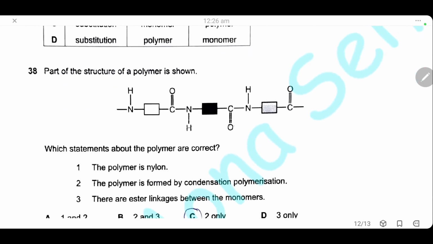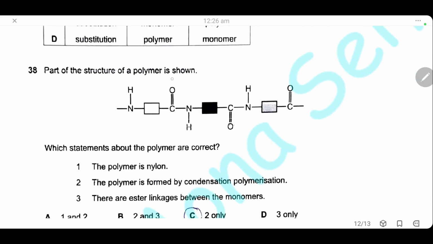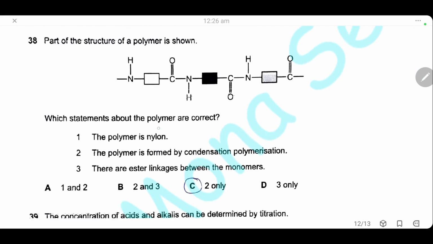Question 38. Part of the structure of a polymer is shown. Which statement about the polymer are correct? Here we have 2 different monomers. Each one has 2 different function group, carboxylic group from the first end and amino group from the second end. So it's an amino acid. Each monomer is an amino acid. So it's not a nylon because nylon has similar function group from both sides. This one is a protein.